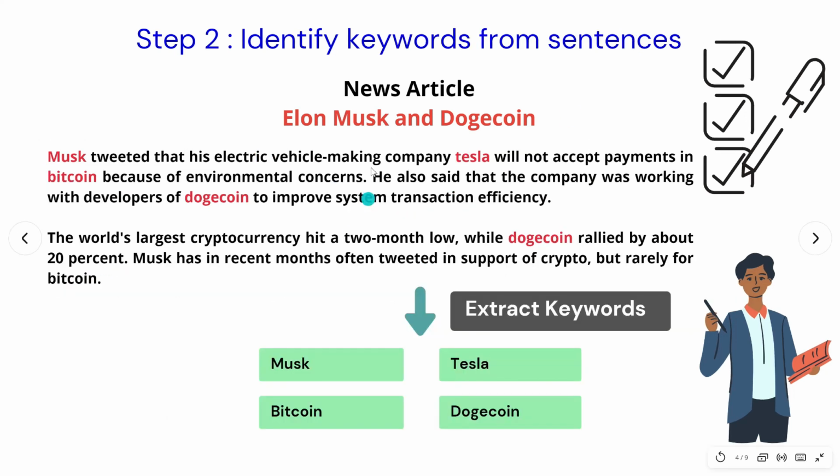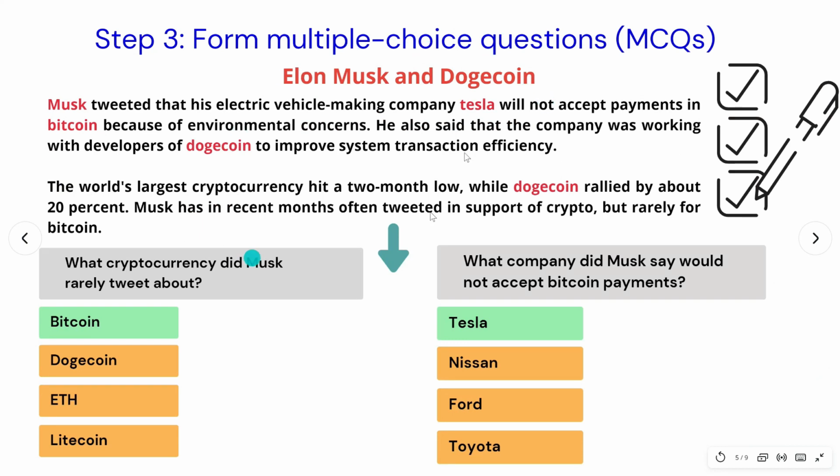Then they would come up with some keywords present in the sentence to frame questions out of, to which the keywords are the answers. So here in this case, perhaps Musk, Tesla, Bitcoin, Dogecoin, etc. are keywords, and then they'll form their multiple choice question from that.